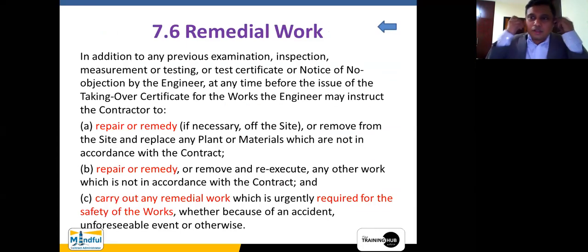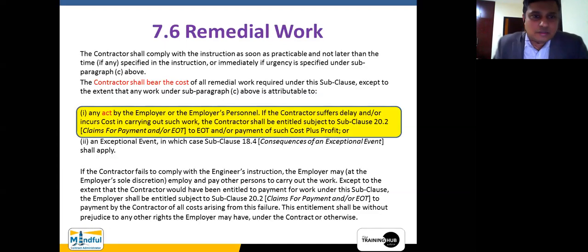So, right. It says in the remedial work, the repair and remedy is an act which is being committed by either the employer or the engineer, right? So the engineer instructs the contractor to do any repair or remedial action, and then because of that, there is a particular activity which has happened.